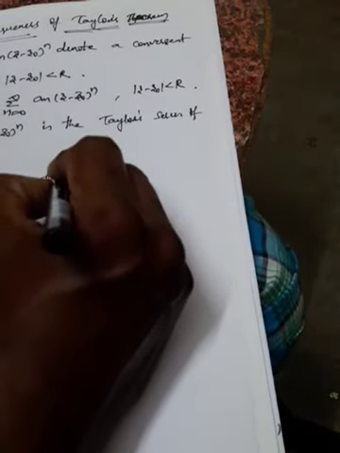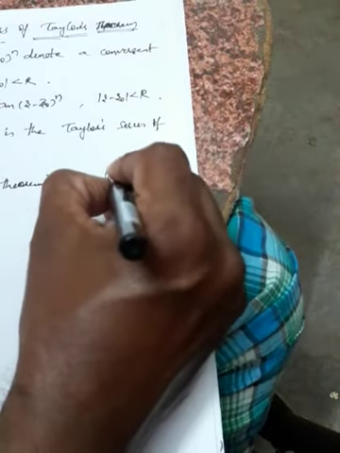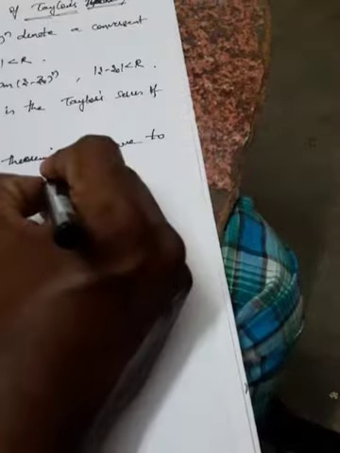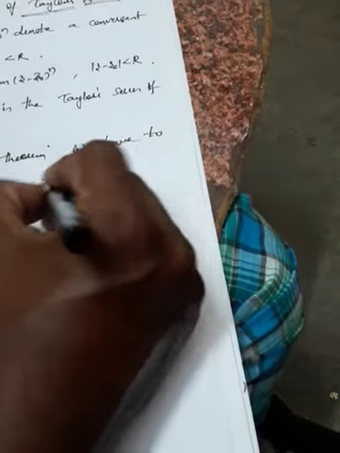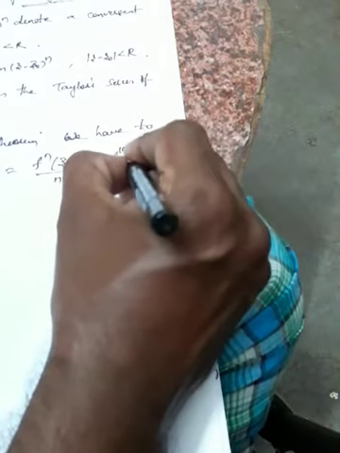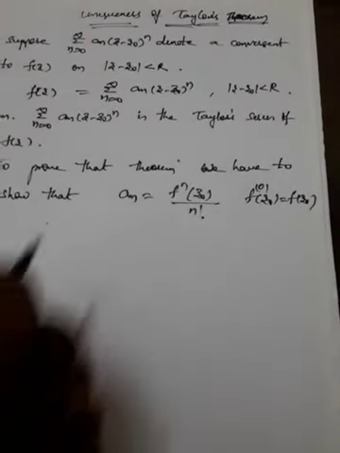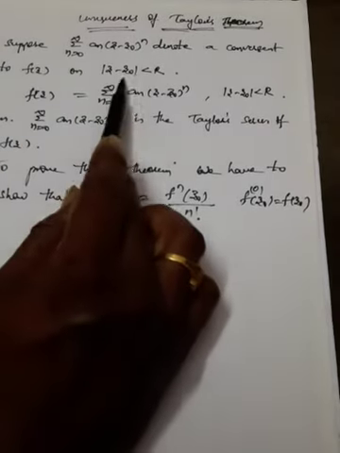So to prove that theorem, we have to show that a n is equal to f power n of z naught by n factorial, where f power 0 of z naught is equal to f of z naught. So this is what we need to prove. What the theorem says is that this power series denotes a series convergent to f of z on mod z minus z naught less than r.